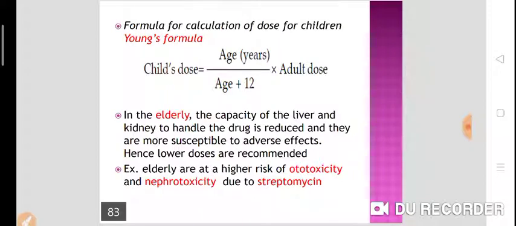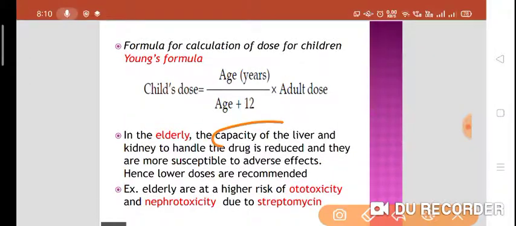So in the elderly, there is also a problem. In elderly people, capacity of the liver and kidney declines day by day, so they are more susceptible to adverse effects. So you have to give lower doses of drug in liver or kidney damage, or in elderly people.